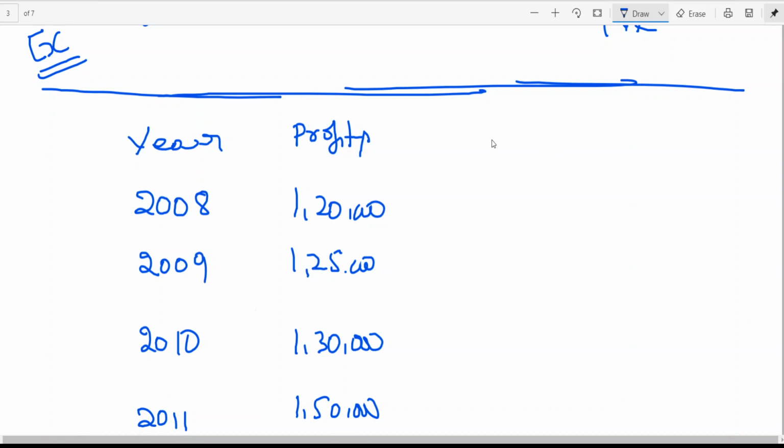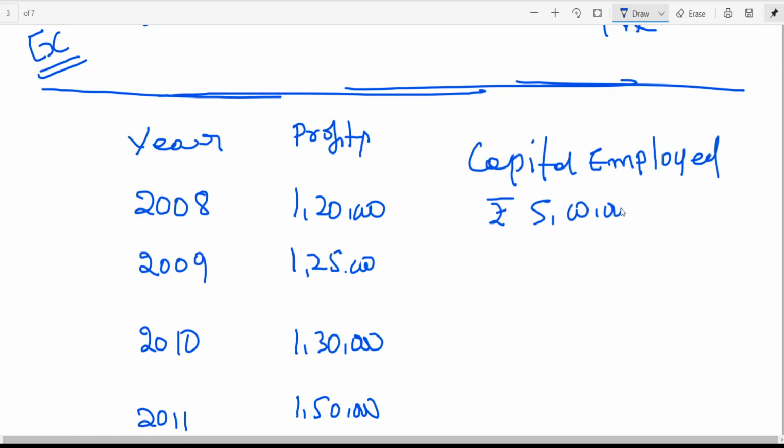Okay. Capital employed 5 lakhs. Capital employed 5 lakhs. Normal rate is 20%.